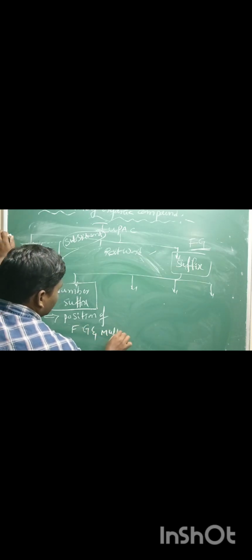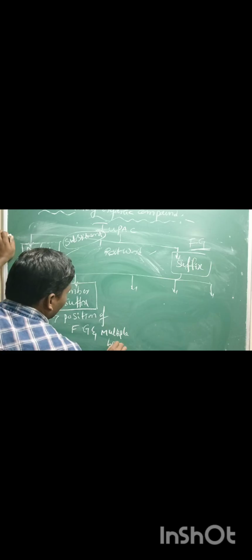The characteristic property of an organic compound mainly depends on an atom or group of atoms in a molecule. Here, number suffix indicates the position of the functional group, or the position of multiple bonds.